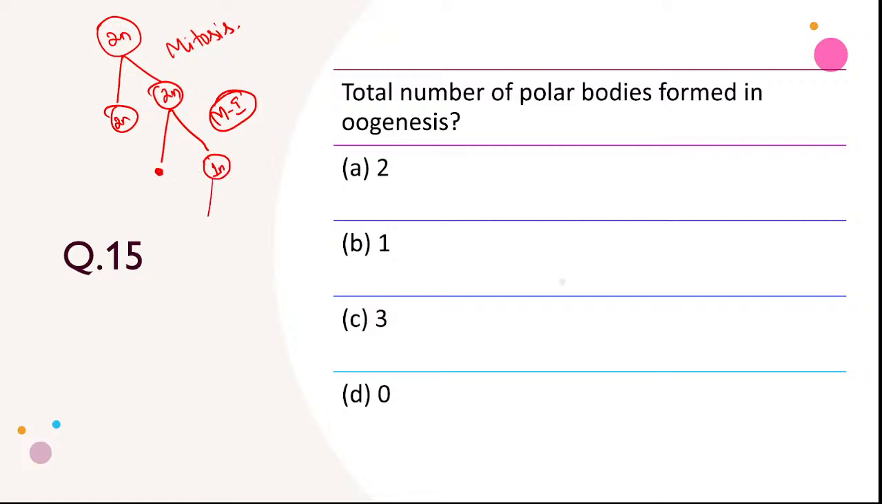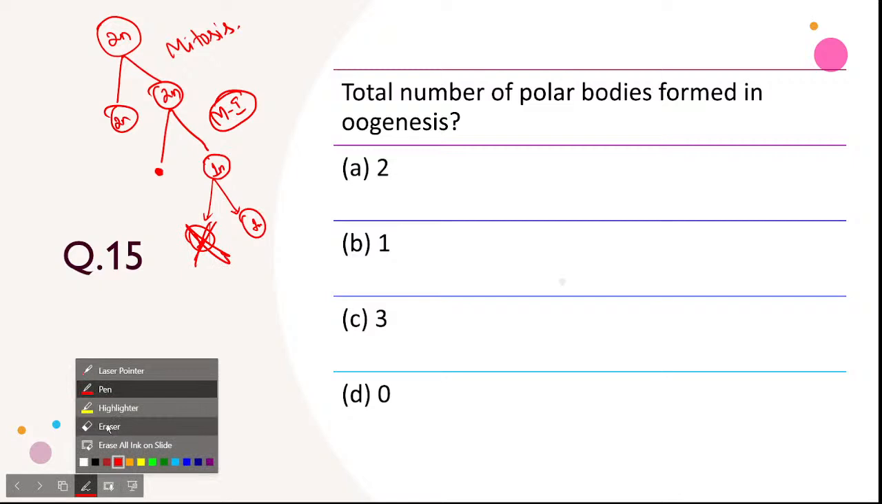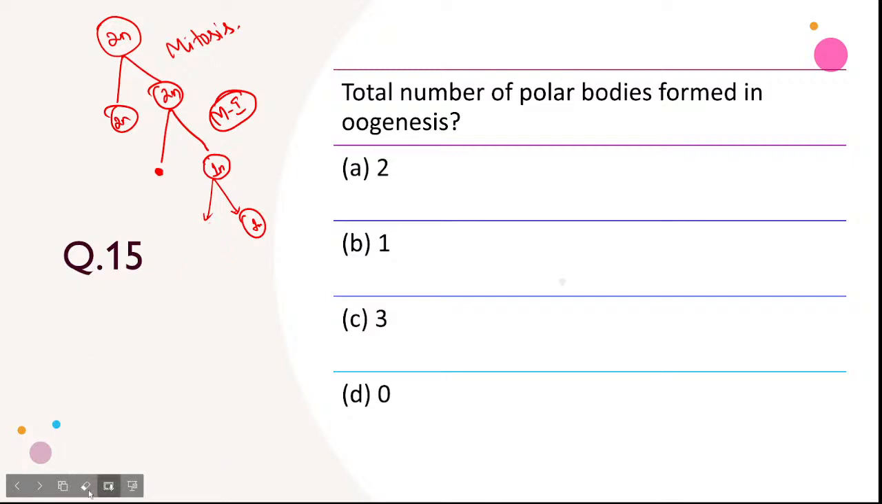Then what will happen? This haploid will again develop into haploid, but not like this. This is not correct actually. Okay, it will not form like this. How will it develop? It will get arrested in the metaphase 2 stage. Okay, meiosis 2. In this meiosis 2, there will be prophase 2, metaphase 2. In this, it will get arrested in the metaphase 2.